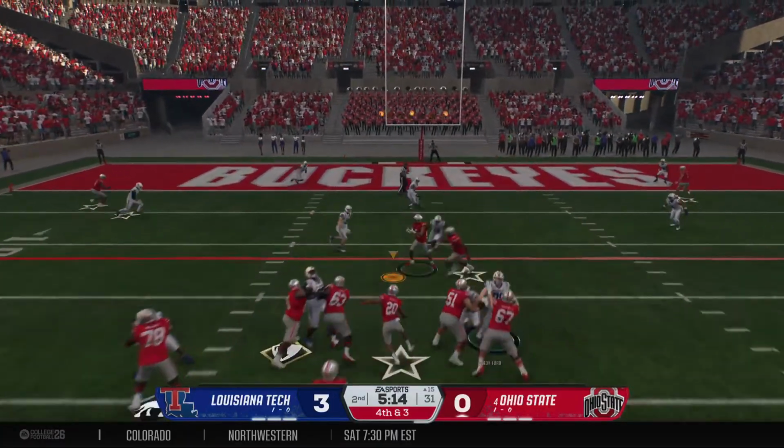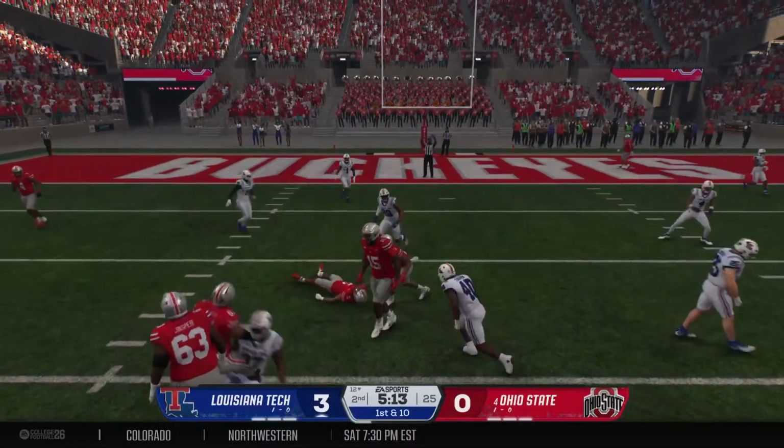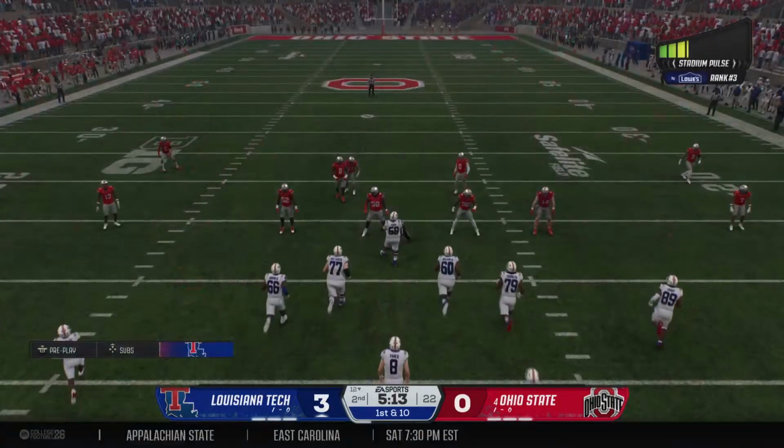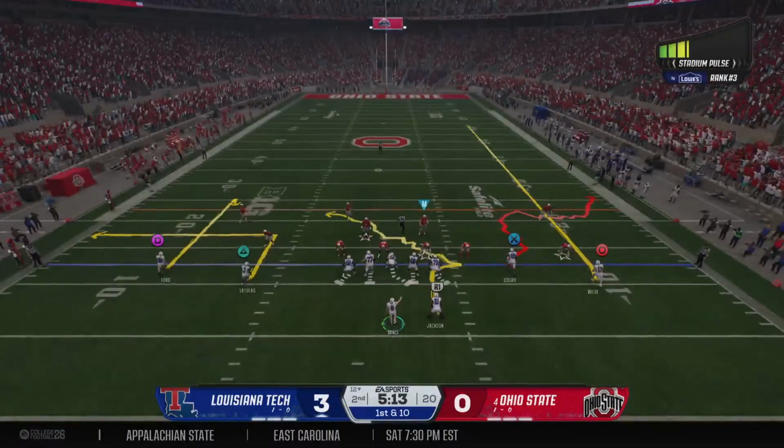On 4th down, they're taking to the air. Snagged in the middle, it's Graham. Will not get there. A 4th down stop.